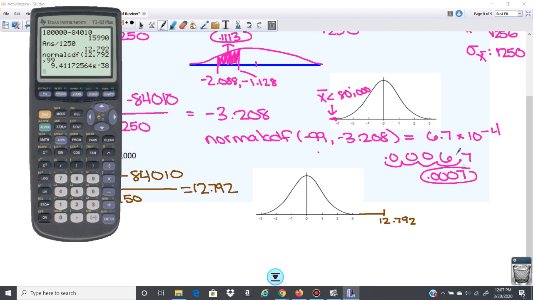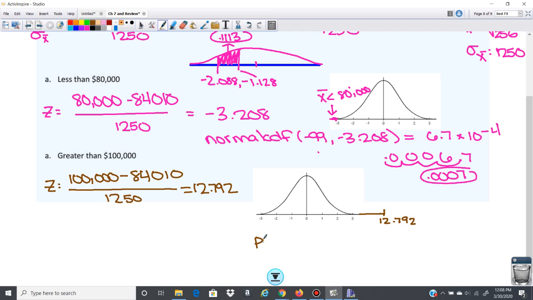If I tried to do the scientific notation for that, I'm getting 0. So the probability that X bar is greater than 100,000 is 0. So the probability is 0 because it's such a small sample size.